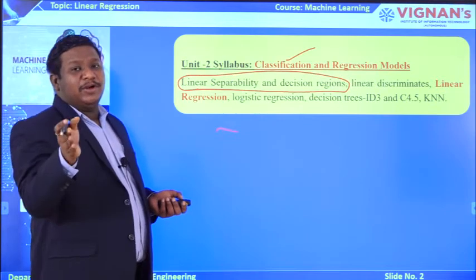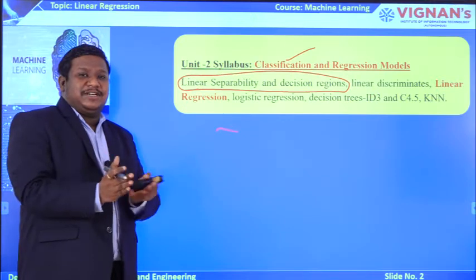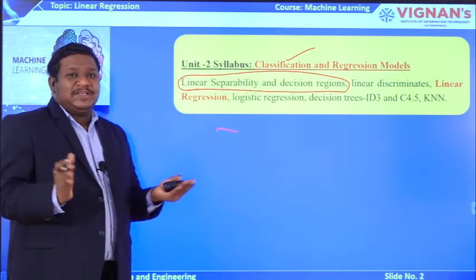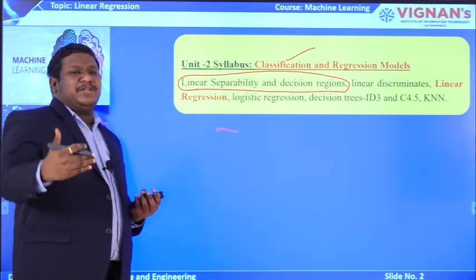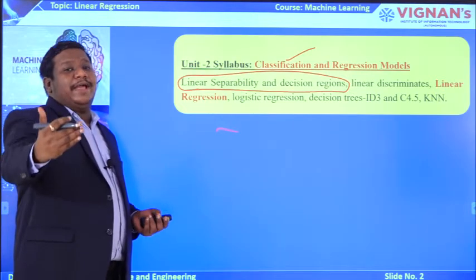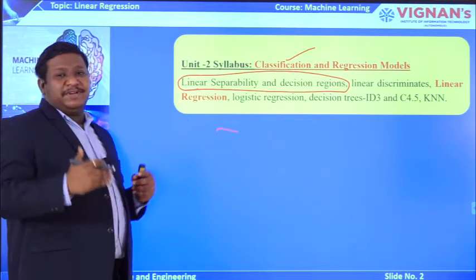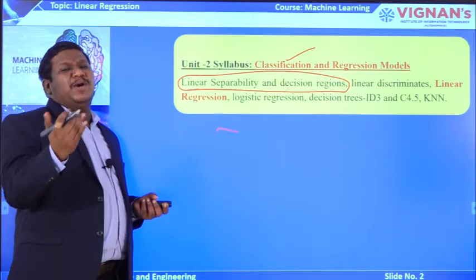I had already told you that classification is mainly used for classifying a large data set into subgroups or subclasses, for better classification and better solving of the problem, such that we can get good accuracy when we are solving the problem. That is the main motive of classifying a large data set into small data sets.